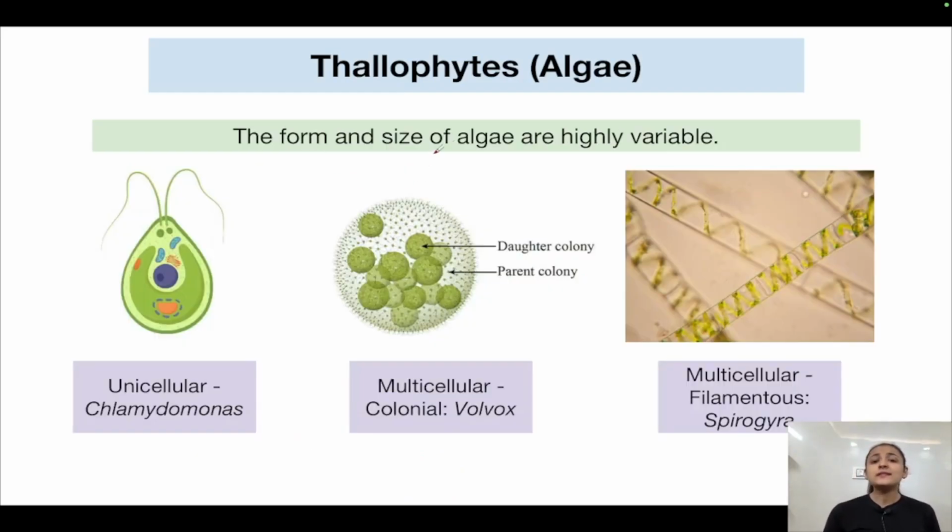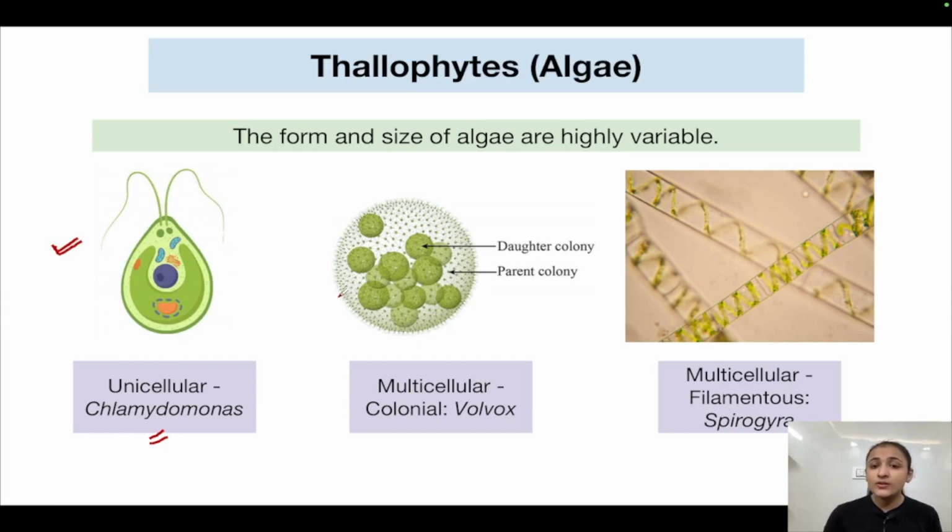Now, the form and size of algae, they are highly variable. Okay, you will see a lot of diversity in this group. For example, they can exist as unicellular organisms like Chlamydomonas. This is the image of Chlamydomonas, which is the green algae. They can exist in colonies. Now, this was existing individually, independently as a unicellular organism.